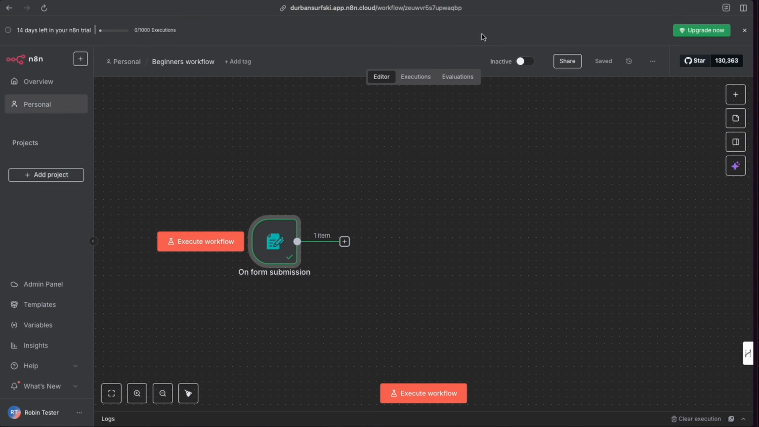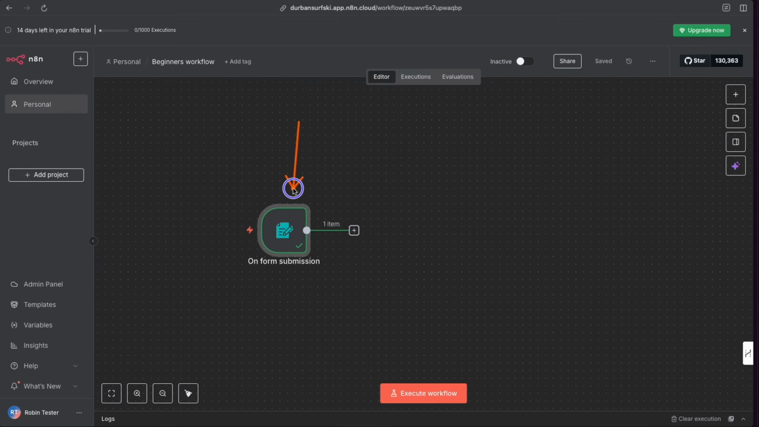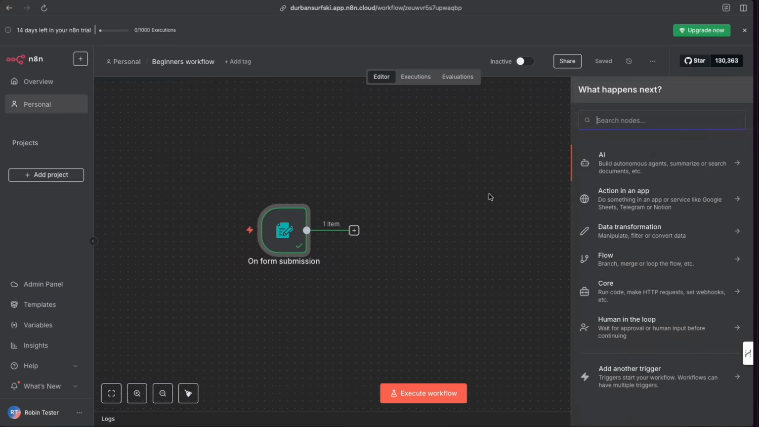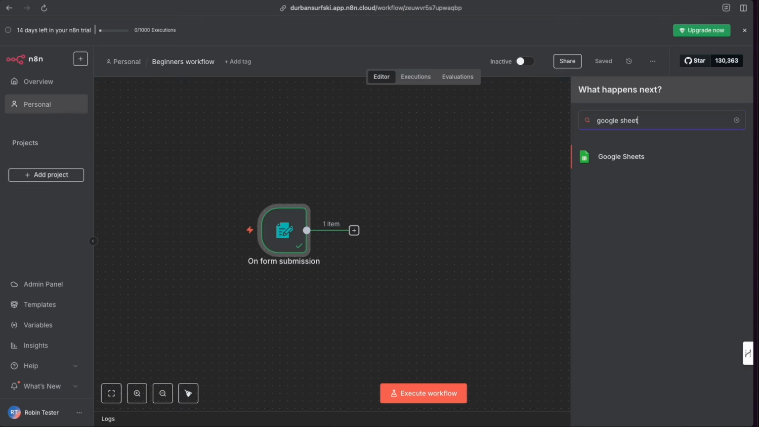Maybe we'll put it into a spreadsheet. Let's put it into a Google Sheet. So that's an action. Trigger, then action. So let's put an action in here. I can click this plus button here or over here. Doesn't matter which one I choose. Let's click this one. And now I'm just going to type into here. I'm going to use a Google Sheet. All right, and there we go.